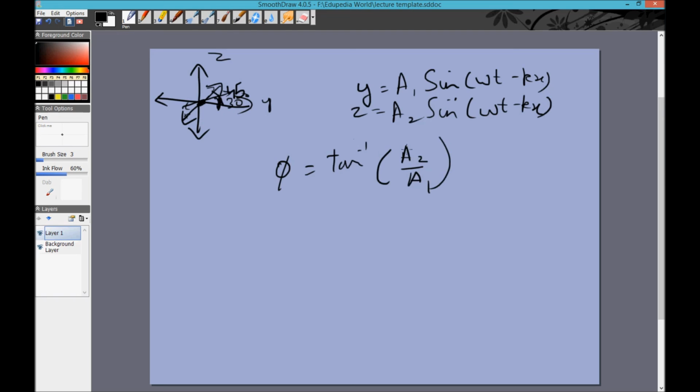But now this gets into stuff which is not in your course. It should be mod of a2 by a1, because a2 and a1 themselves are vectors and can have their own phase. So it is actually possible for a1 and a2 to have the same magnitude but a phase difference of 90 degrees. What that means is, when you are at the maximum of z, you are at the mean position of y, and when you are at the mean position of z, you are at the maximum of y. In that case, what happens is what we call circular polarization.